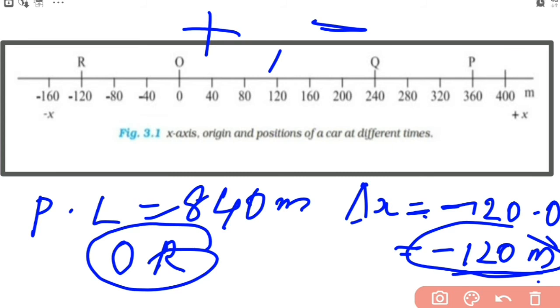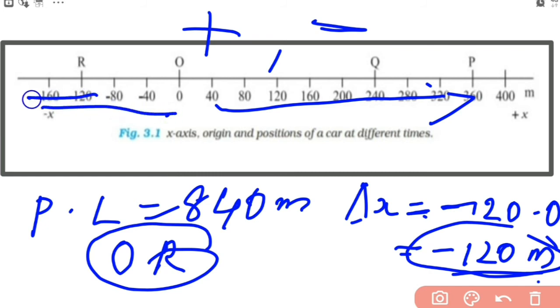Positive displacement means the object was moving in the positive direction, that means towards the right. Then when the displacement is negative, it means the object is moving in the negative direction.